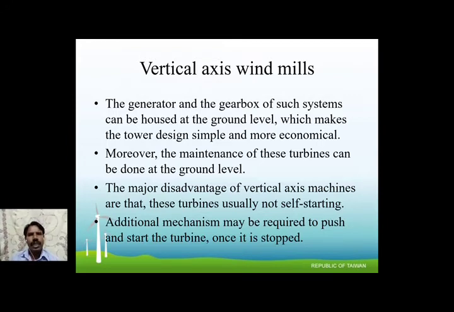The generator and gearbox system can be placed at the bottom side, so it is stable and very simple. Maintenance of the turbine can be done at ground level. It is a very good advantage. The major disadvantage of vertical machines is that the turbines are usually not self-starting. They need some additional starting arrangement.